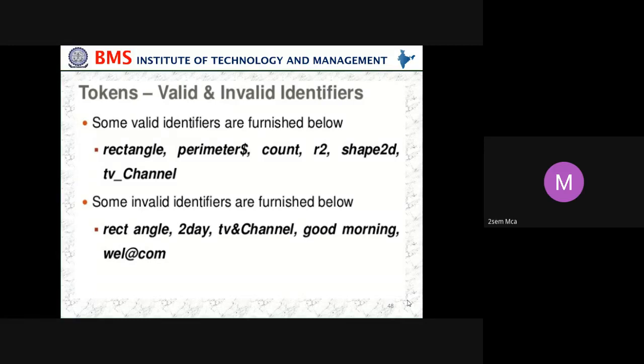In the same way, the second one, an identifier should not start with a digit. The first character should always be a letter, not a number. Then "TV channel" is not allowed here. Then "good morning" with a space, no, we cannot. Then "well@come", no. You cannot combine special characters there. You can use them at the end, not in between. So these are the valid and invalid identifiers.